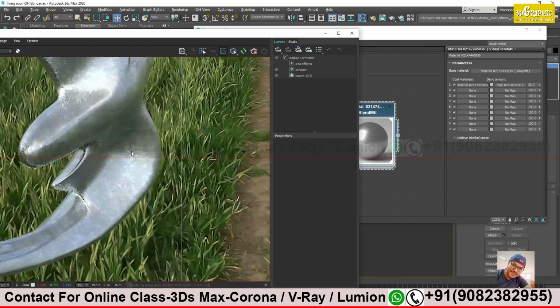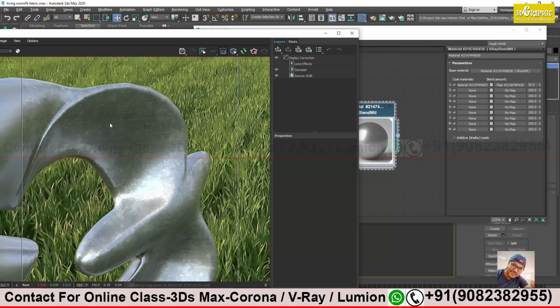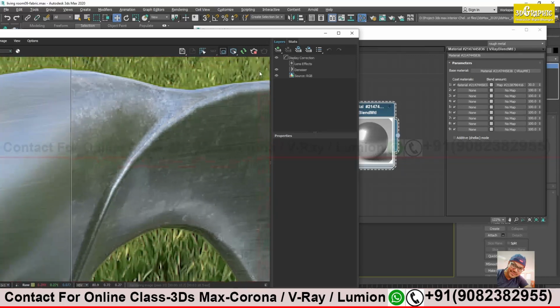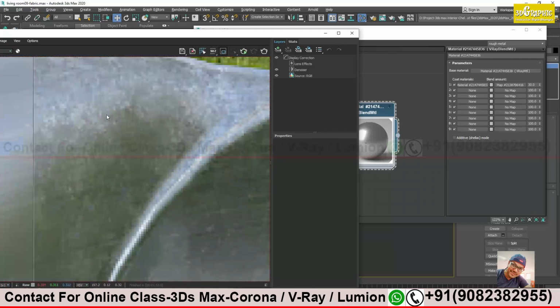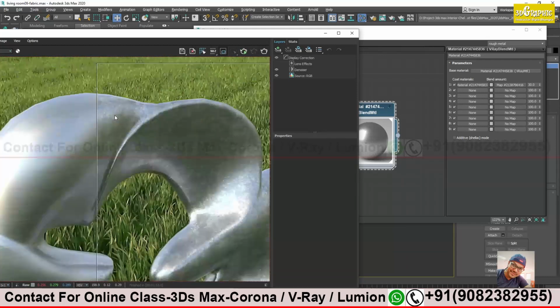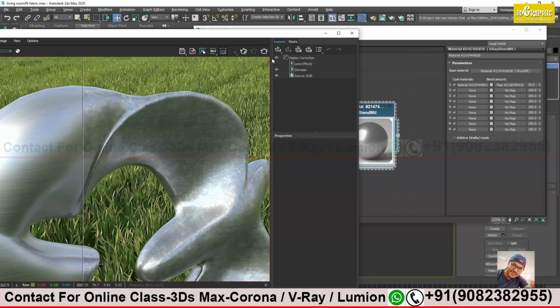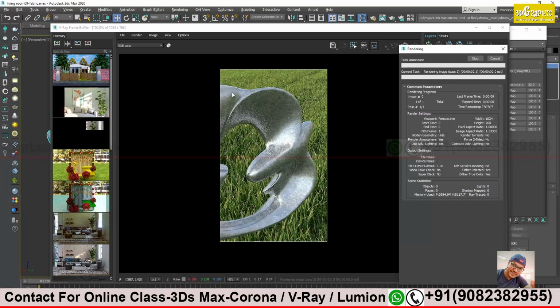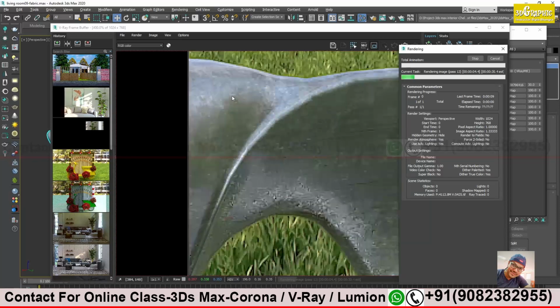See, nice scratches I am getting. Over here you can see. Let me do a high-res render, because what happened now, you see, more pixels will be visible, so the details, the scratches are difficult to see, no? So if you are doing such high detail work, I will recommend you take a high-res render even. Whenever possible, take a high-res render to see those very small details.